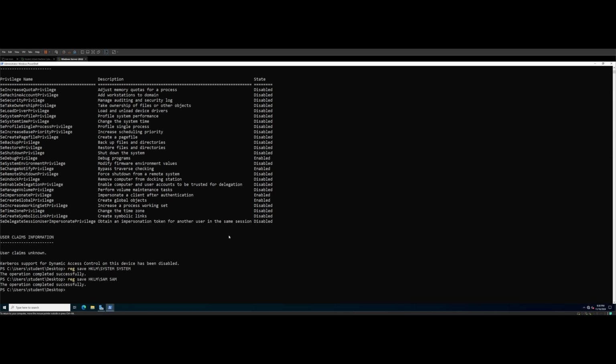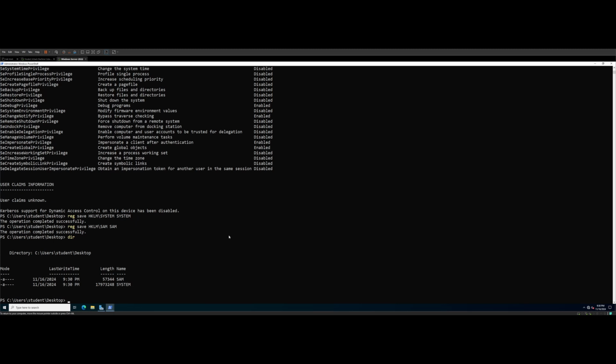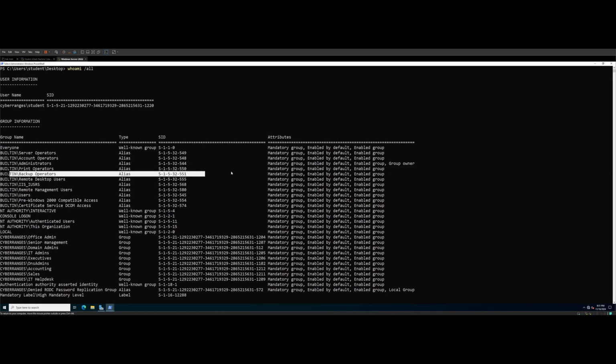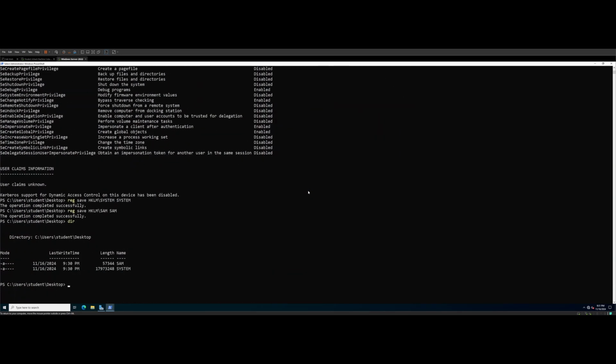So we can do something like that, right? I can do a dir. I now have SAM and SYSTEM on this local machine, right here, utilizing that registry save. Since I have those, I technically don't have domain access, right? I don't have that because this is on the local machine, because I'm a backup operator on the local machine. So I won't have domain privileges.